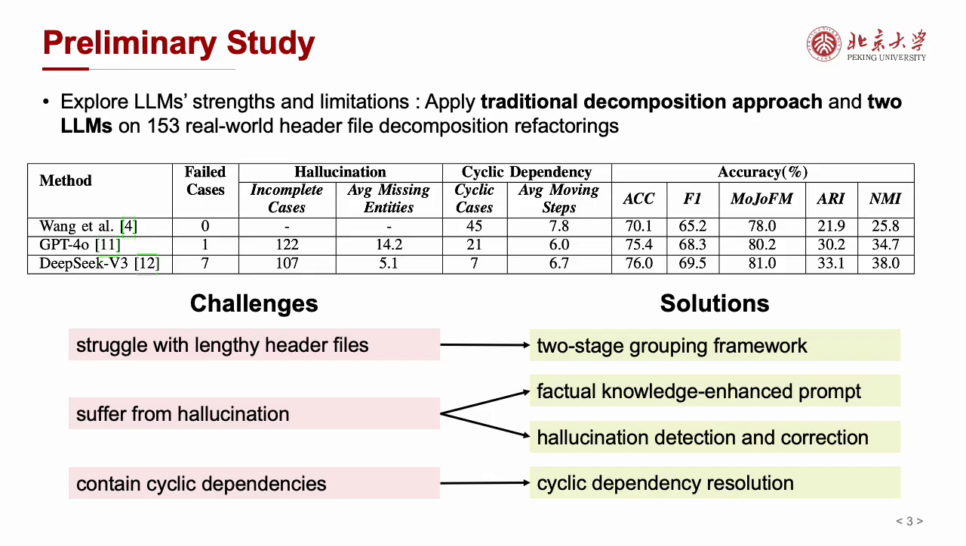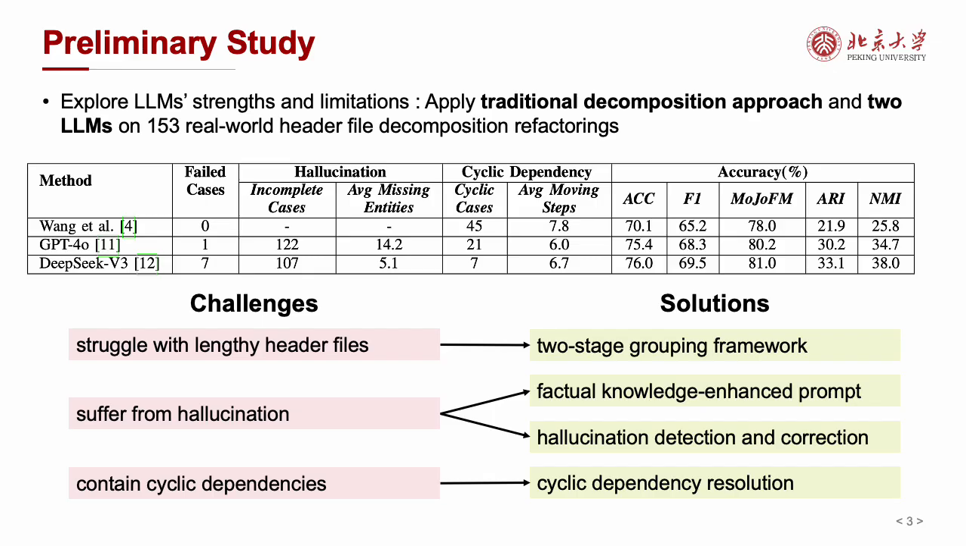But there are also three critical limitations. First, LLMs have difficulty handling lengthy code file inputs. The two models failed to generate output on 1 and 7 lengthy files respectively. Second, LLMs suffer from hallucinations. Their decompositions often contain spurious or missing entities, and more than 2/3 of the decomposition results are incomplete. Third, there are still cyclic dependency issues in the decompositions, which may lead to compilation errors.